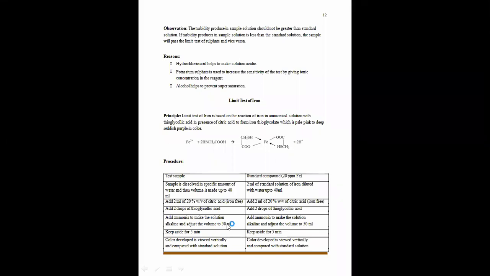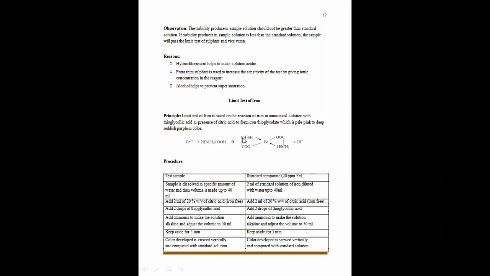Now, our point of interest is the limit test of iron. How we are going to check the presence of iron as an impurity in the pharmaceutical substances? The principle behind this limit test is, limit test of iron is based upon the reaction of iron with thioglycolic acid. This reaction requires the presence of citric acid and ammonia to form iron thioglycolate, which is pale pink to deep reddish purple in color.